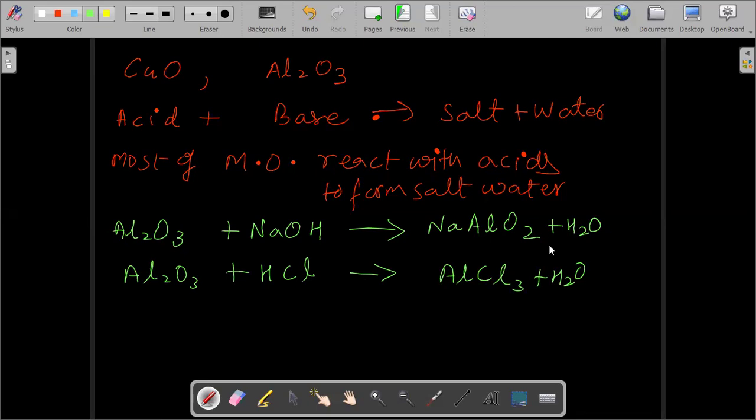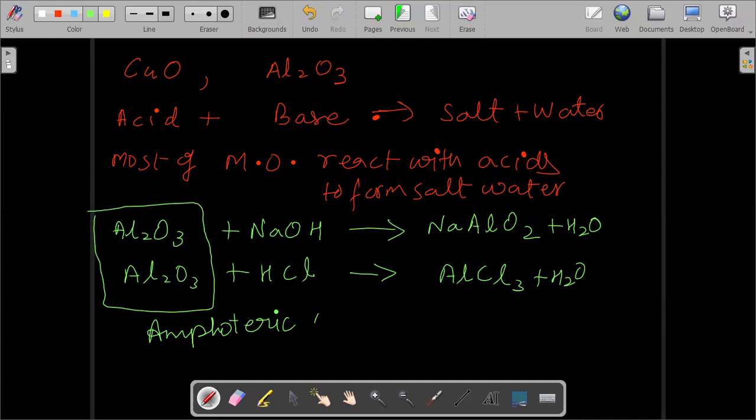I can neither call it an acid nor a base. So such oxides are called amphoteric oxides. They are amphoteric in nature. Got it?